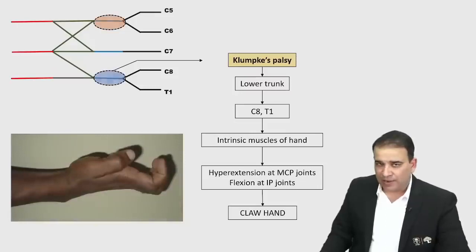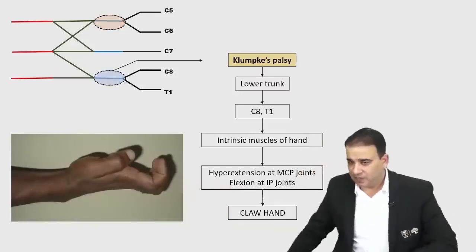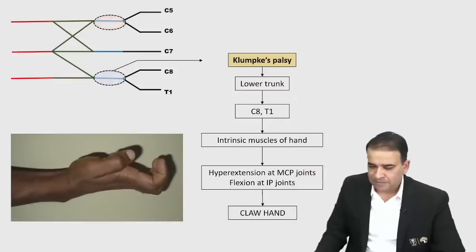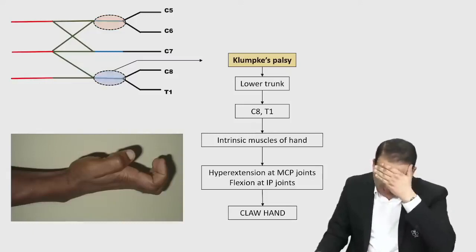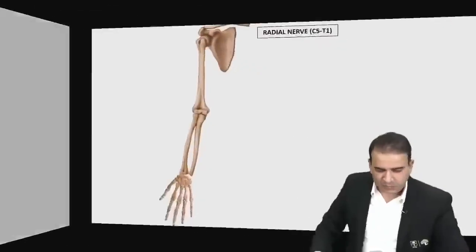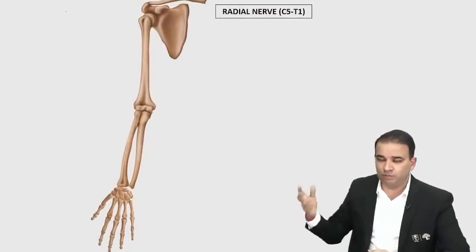So that's the claw hand. Hyperextension, guys. It's a hyperextension at the metacarpophalangeal joint and flexion at the interphalangeal joint. That's the claw hand. So that's about the brachial plexus and the two major injuries of the brachial plexus, the Erb's and the Klumpke's. Okay, moving on.